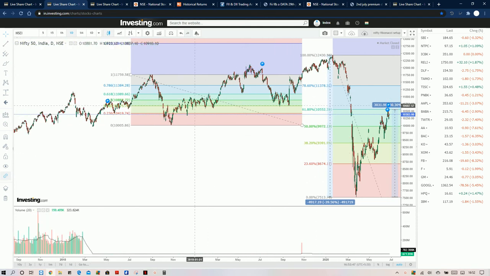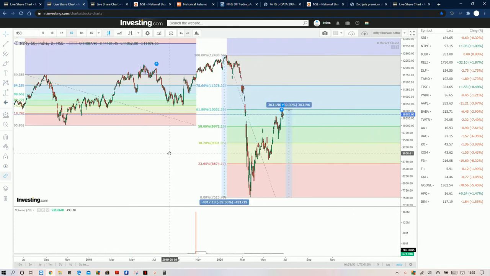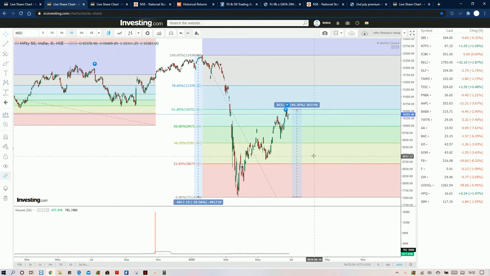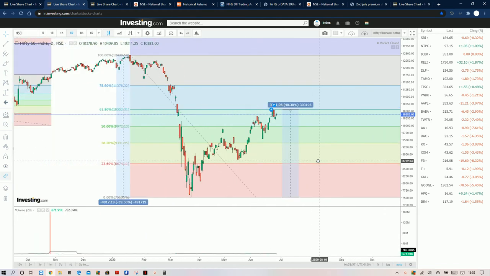So we can say that once it goes above 61.8%, the trend will continue. But as of now, none of the data is confirming a 61.8% supporting level, or a move towards 11,000.